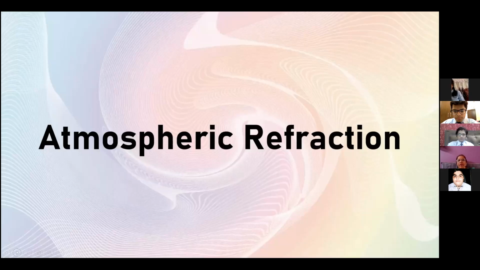So children, today we will study, in continuation with chapter 11, Human Eye and Colorful World, about atmospheric refraction. So what is refraction? We have learned in chapter 10, when light travels from rarer to denser medium or denser to rarer medium, it changes its path.